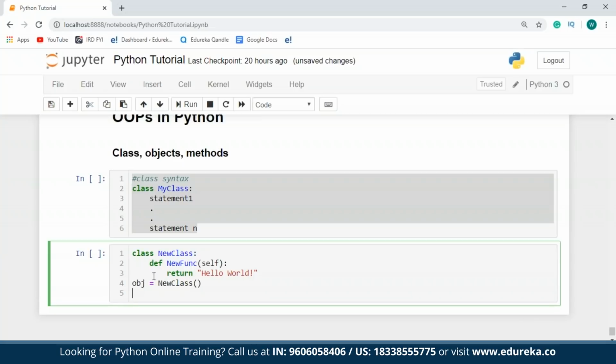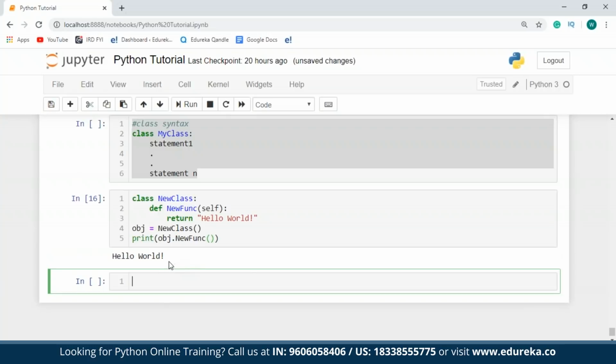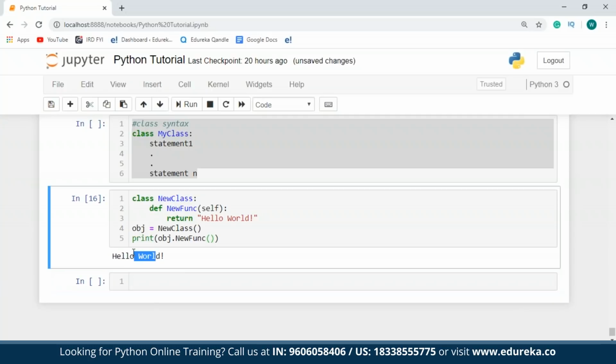Next, I'm going to make use of this object of new class to call the new function. So I'll just say print obj.new function. So as you can see over here, with the help of this object I just created, I've called the function which is present in my new class, and therefore it has returned hello world. Similarly, you can have multiple objects and functions in a single class.